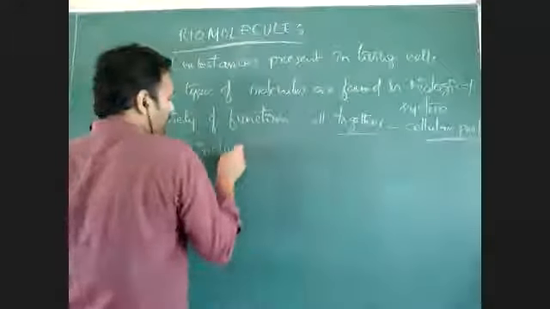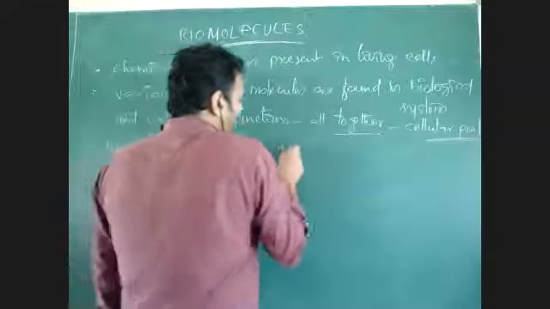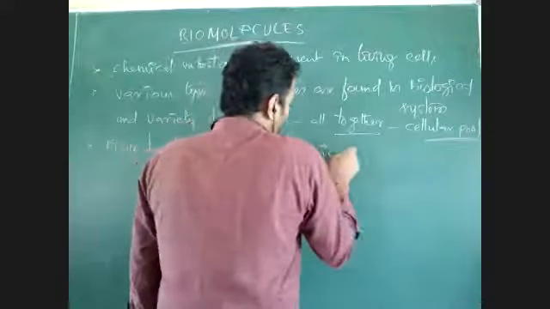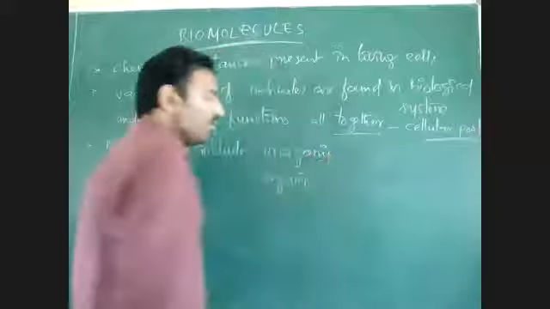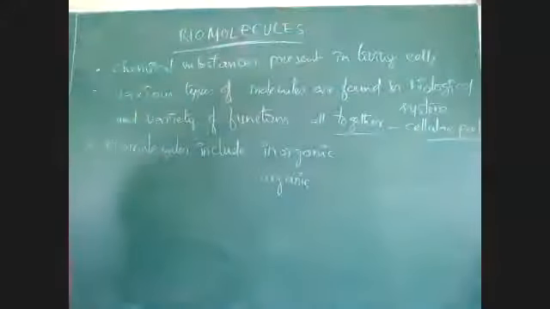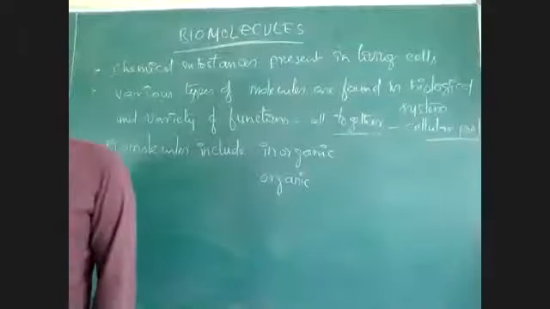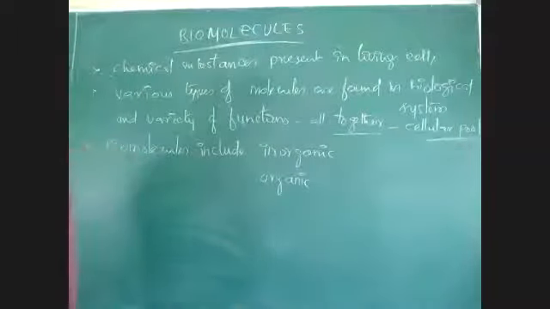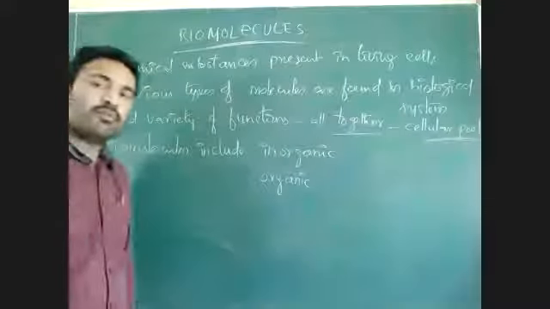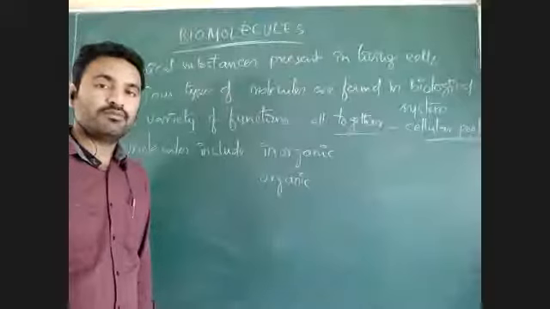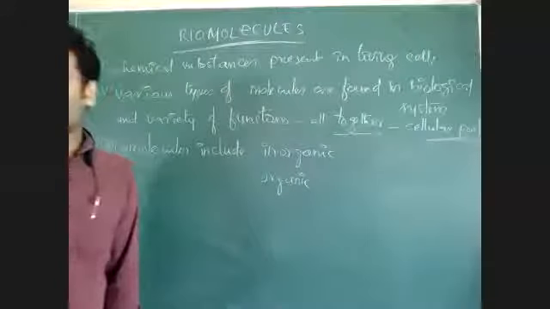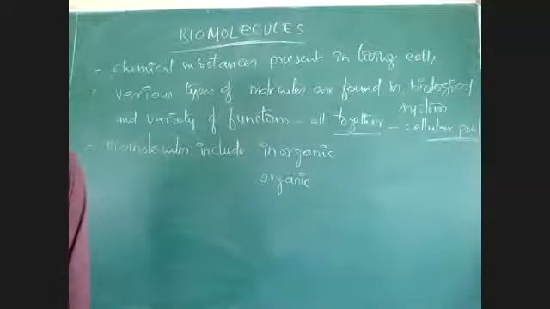Biomolecules include inorganic and organic molecules. What are inorganic molecules? What are organic molecules? Can anyone tell me the difference between organic and inorganic? According to chemistry, inorganic means the molecule or substance which has no carbon, and the substance which has carbon is called organic substance.